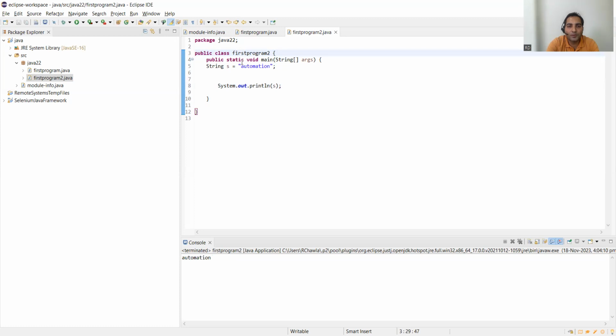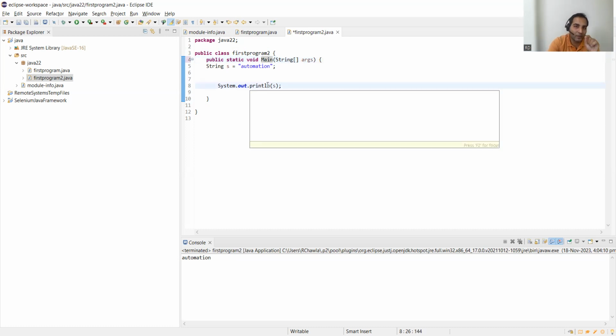So output is automation. Now, you can see here, the main method's M was written in lowercase. Now we have switched it to uppercase. Now I'll be running the program and showing you the output. But before that, if anyone would like to guess what the output would be now, because we have changed the M of main from lowercase to uppercase, what would be the output of the program?